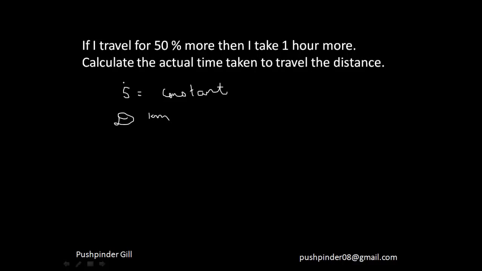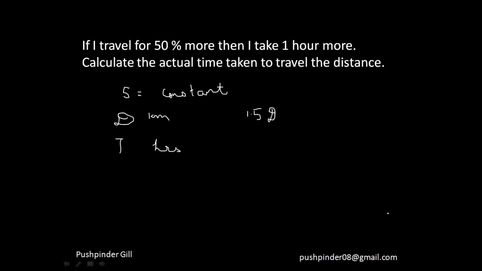Fine. Now he's saying if I travel 50% more, let's suppose to travel d kilometers, I'm taking t hours. So if I travel 50% more, that means 1.5 times. If you watch the percentage video, you would understand that pretty easily.